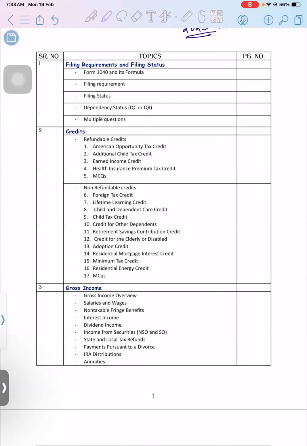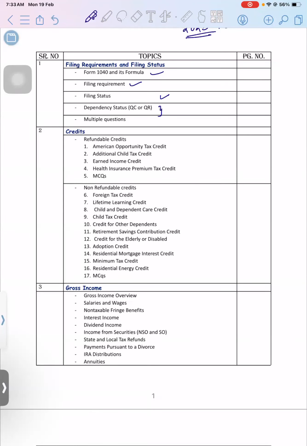After each and every chapter, we are going to do the MCQs. You will be given the MCQs on the same day. Let's say, for example, today we are going to take the first topic, 1040 filing requirement, and tomorrow we are going to complete the filing status, and on day three we are going to complete the dependency status. So each day you will receive the MCQs for the same topic which we are doing on that day.